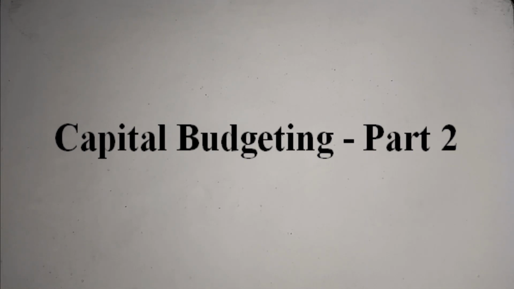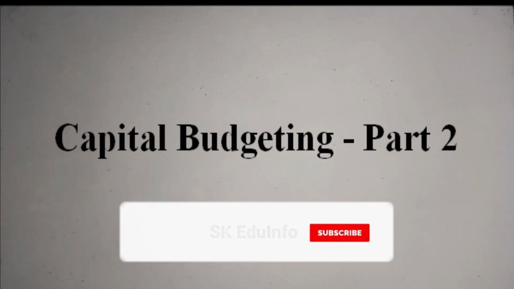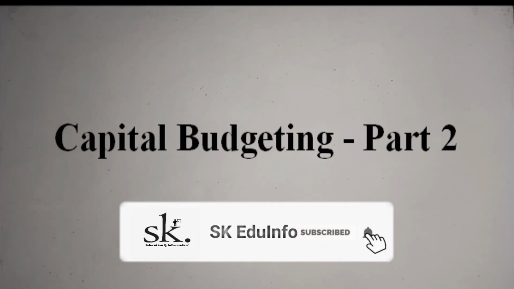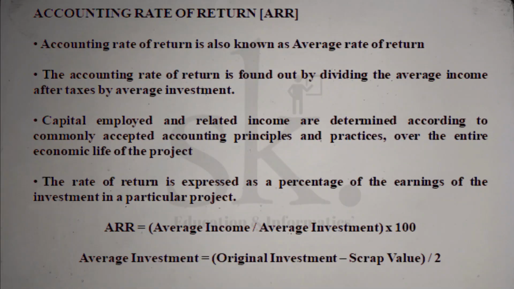Now in today's video, we are going to discuss a new technique under the traditional method, which is known as accounting rate of return. Accounting rate of return is also known as average rate of return or ARR. It's basically a financial ratio used in capital budgeting. The ratio doesn't take into account the concept of time value of money.